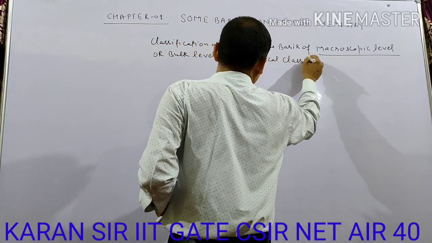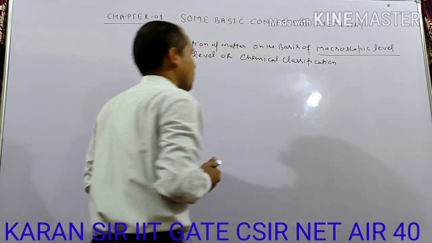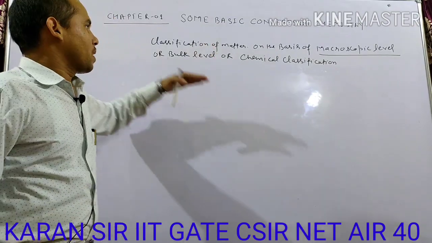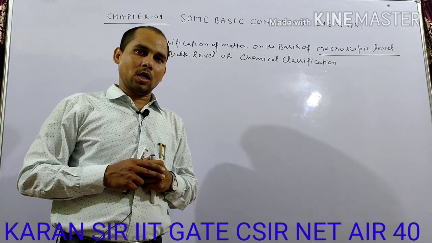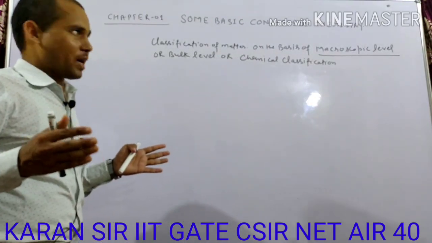So all are the same things. Either you can say the classification of matter on the basis of macroscopic level, on the basis of bulk level, or simply chemical classification. So chemically, matter is classified in two categories.